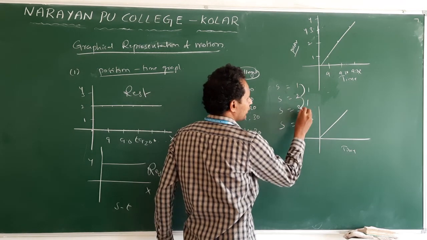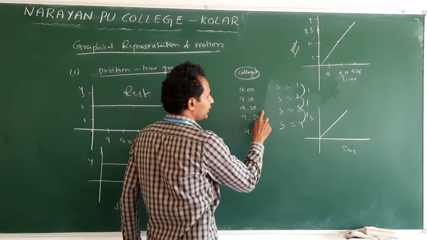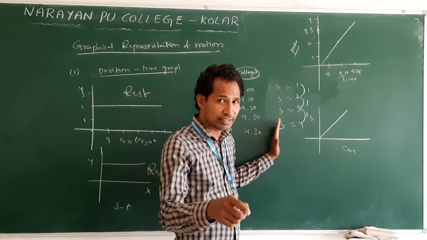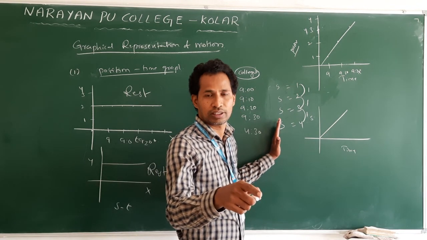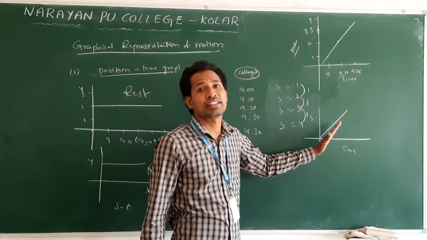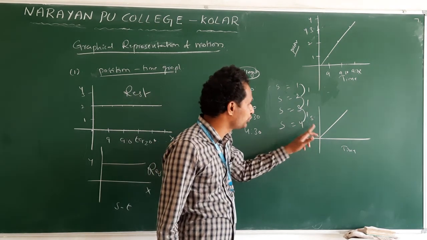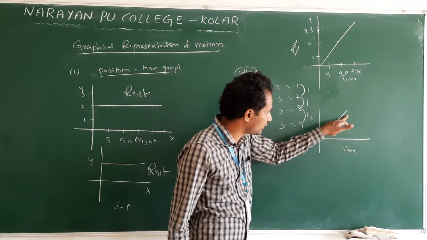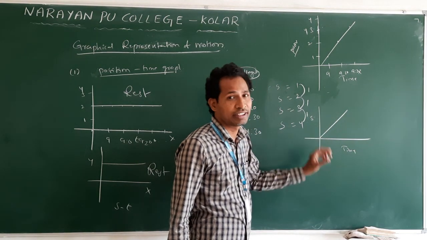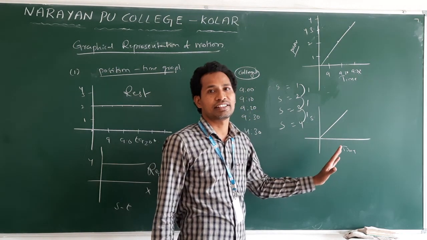2 to 3, 1 meter. 3 to 4, 1 meter. What is the time interval? Regular interval: 10 minutes, 10 minutes, 10 minutes. The body covers equal distances in equal intervals of time. Understand? So it is in uniform motion, moving with constant velocity or constant speed. If the position-time graph is curved like this, that means the body is in motion with acceleration.